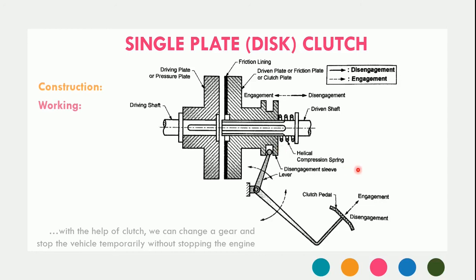That is, we can simply change a gear without stopping our vehicle, and that is the working of this single plate clutch. You find its application in many automobiles like trucks, buses, and cars, where large radial space is available. So this is all about the detailed construction, working, and application of the single plate clutch, which is also called the disc clutch.